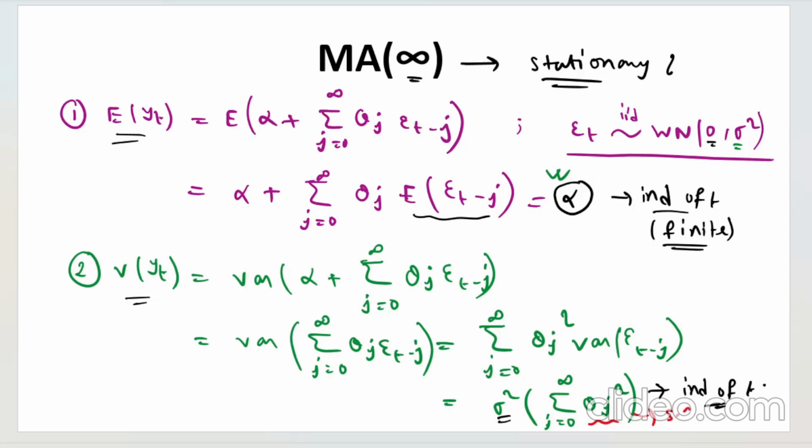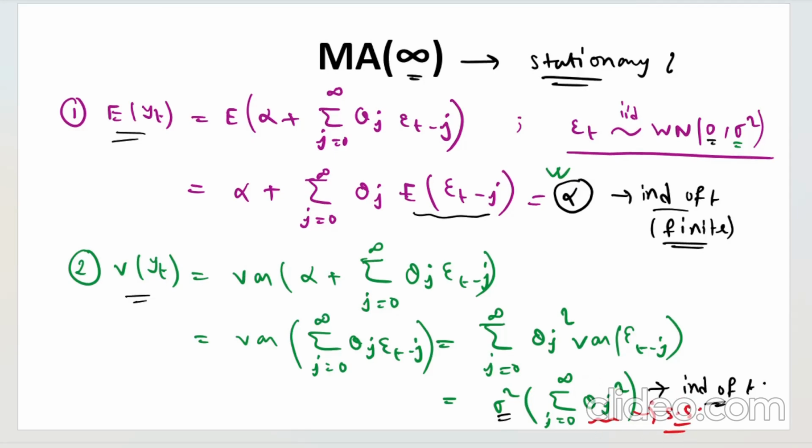This is, let me write it, SS. For the square summability, this is the thing we have shown that has to be less than infinity, right? This thing has to be less than infinity. So the variance is also finite, right? Since this is less than infinity, this is finite, so the product is also finite. So the variance is not only independent of t, it is also finite.